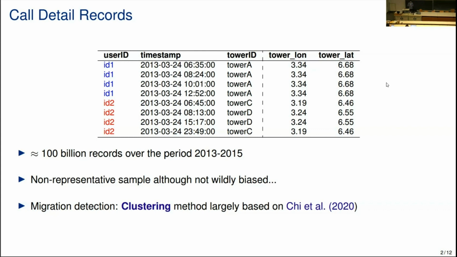men. So we implement some correction methods that allow us to take into account this imbalance in terms of the distribution of users between urban and rural areas. And we get a fairly good representation of the overall population.